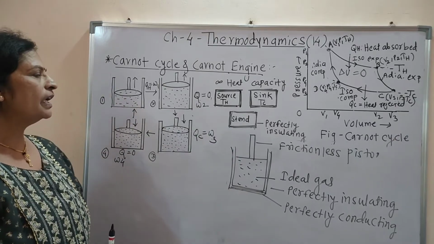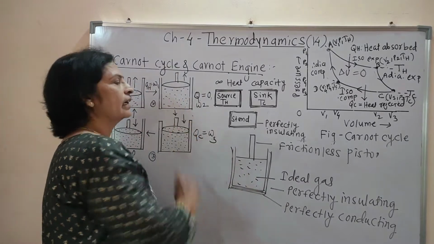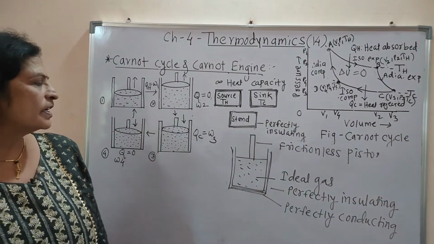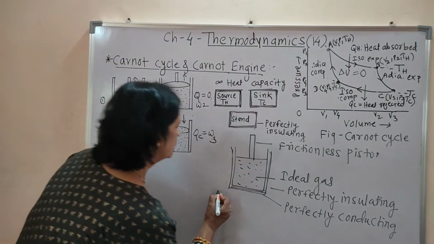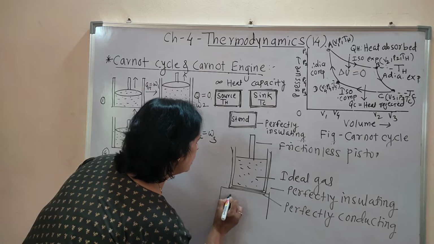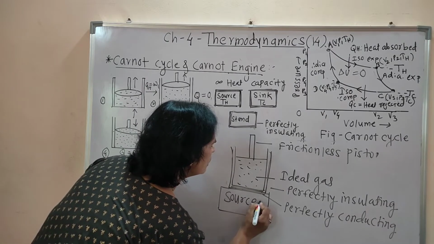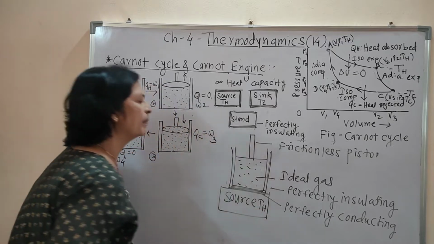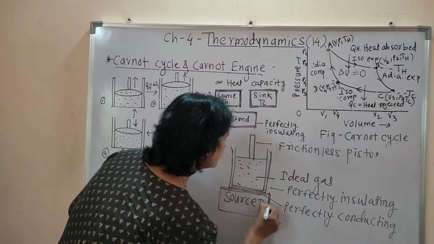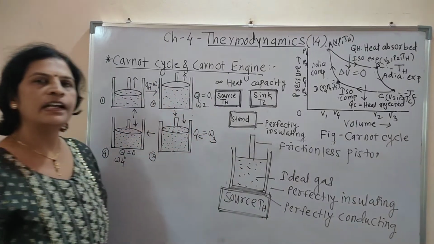Okay. Now we have to consider the cycle, Carnot cycle. We have to consider 4 different stages. In the first stage, we keep this system on the source, which is at constant higher temperature TH, and its boundary is perfectly conducting.